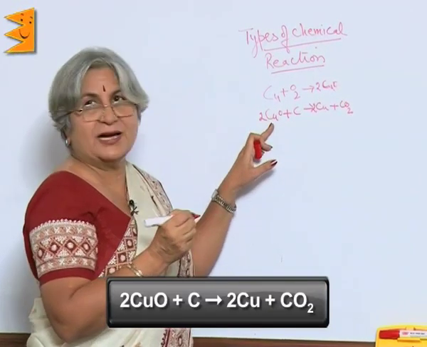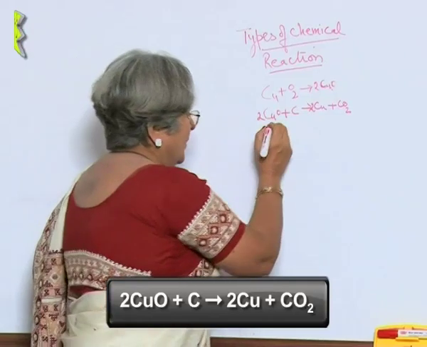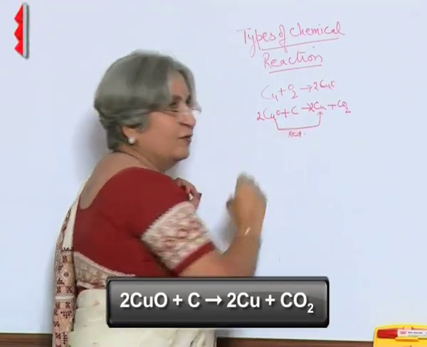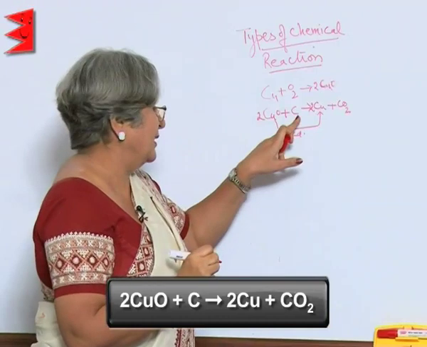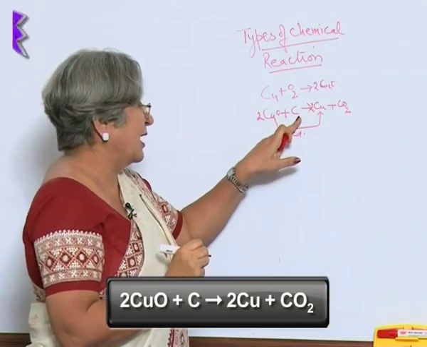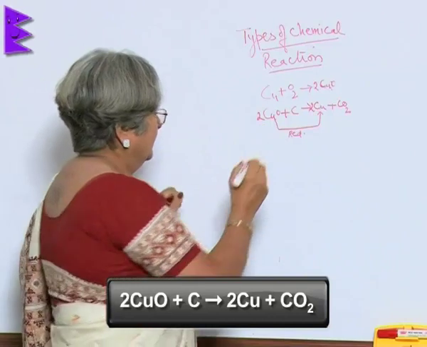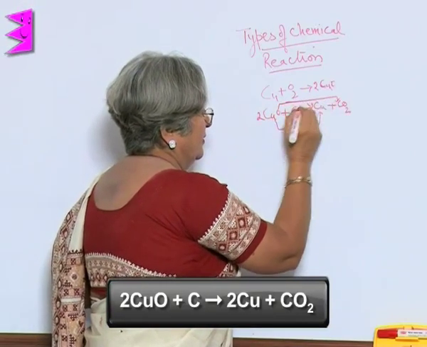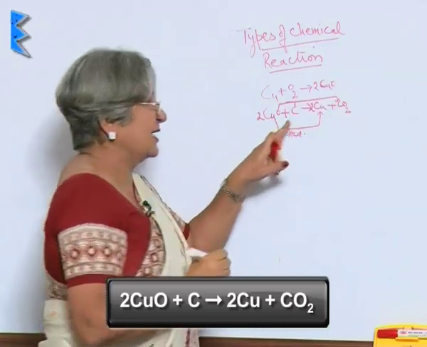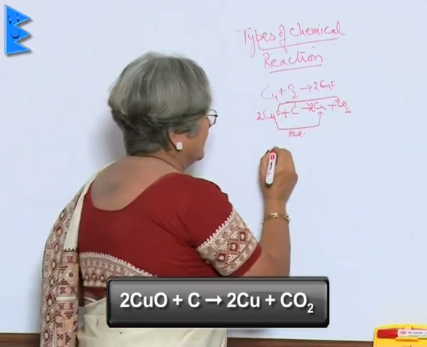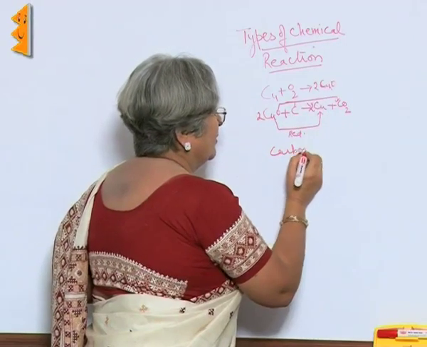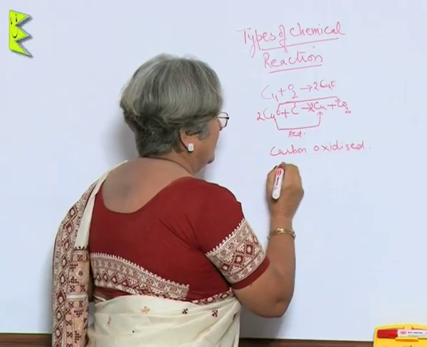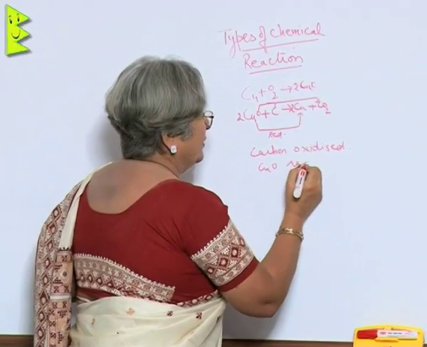So, copper oxide has been reduced to copper. This is reduction. And what has happened to oxygen? It went and combined with carbon. So, we can say carbon has been oxidized. Carbon oxidized, CuO reduced.